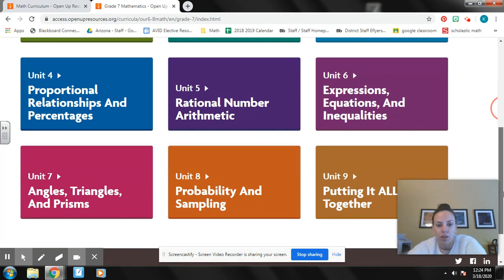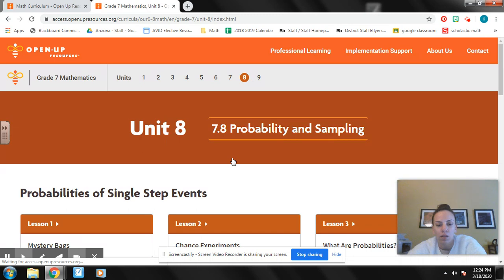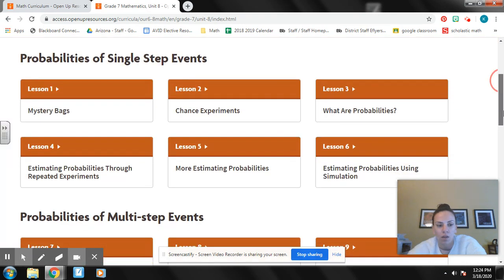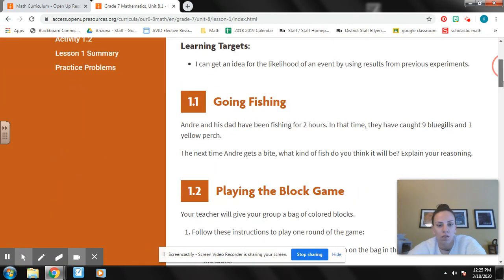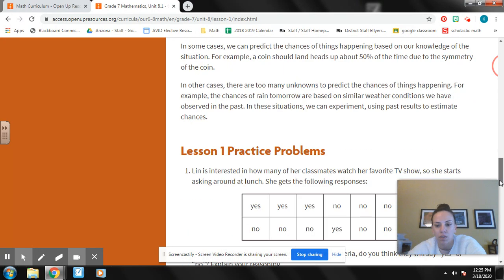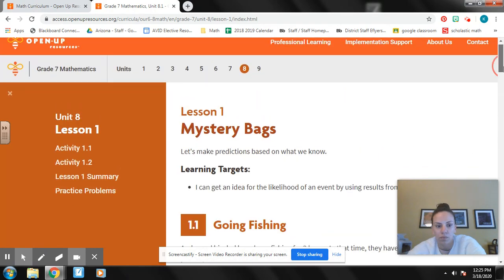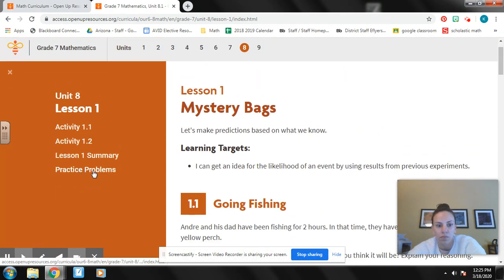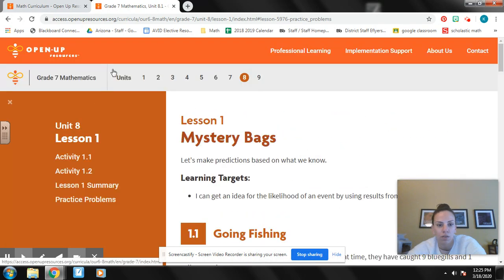So in my class, we were working on geometry for one class and probability for the other class. So it's right there. Click it. And you can see the lesson. And this goes along with their workbooks that some kids have. And I think some of it's digital. Let me see.